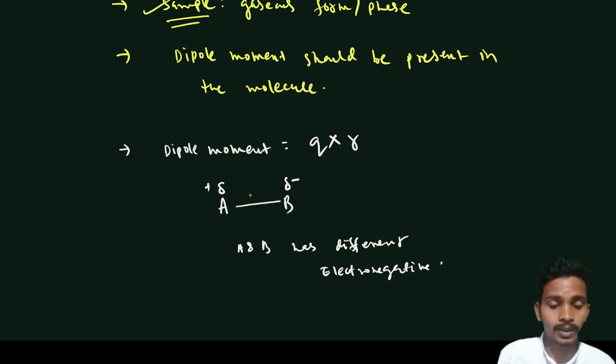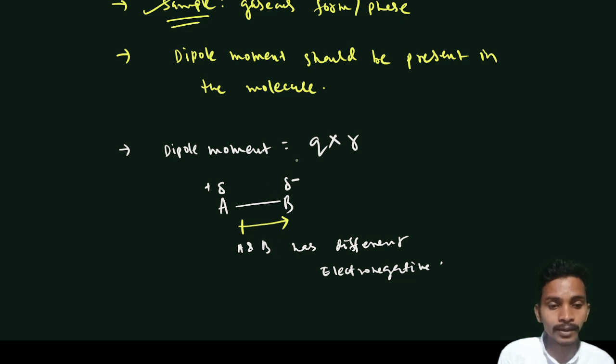Polar molecule means where charges are there. If charges are there, then only a dipole will be created. We express this from positive to negative, so you put an arrow like this. This is the arrow of the dipole moment.